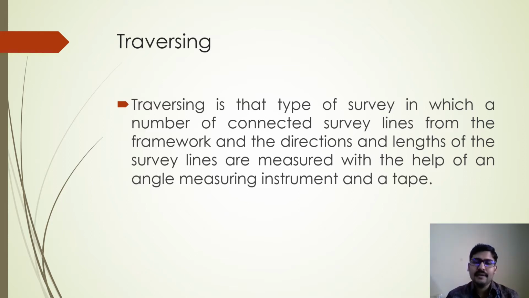So what is traversing? Traversing is nothing but a series of connected lines, so one after the other. So when you have a line, then to the end of that line you will join one more line, and to the end of that line you will join one more line. Then a series of such lines will be called traversing. So in your civil engineering you will come across so many series of connected lines, so you need to understand how they are related to each other. So when there is a change in direction from one line to another line, then traversing happens, right?